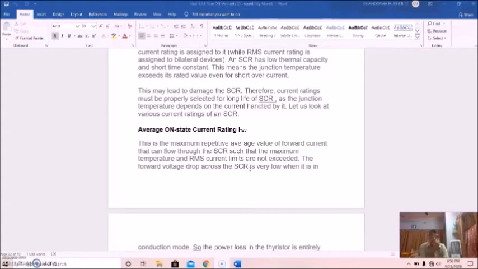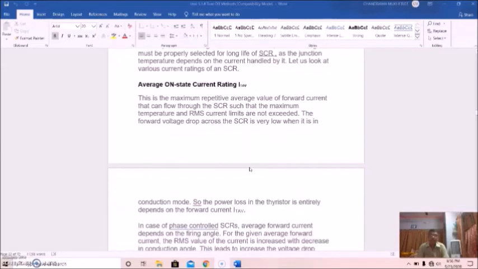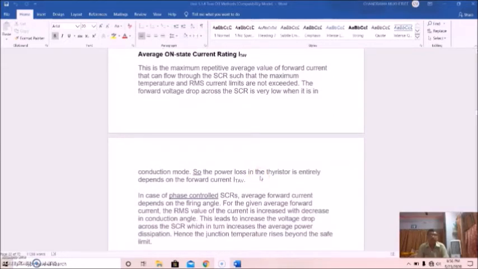The forward voltage across the SCR is very low when it is in conduction mode, so power loss in the thyristor depends entirely on this forward current IT average.